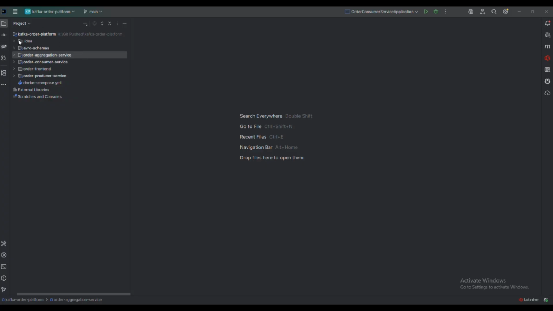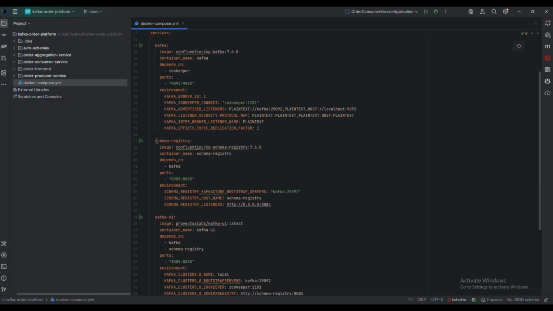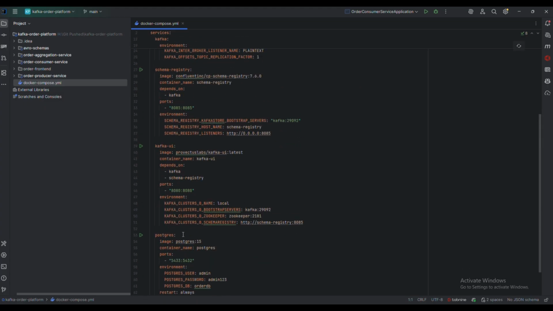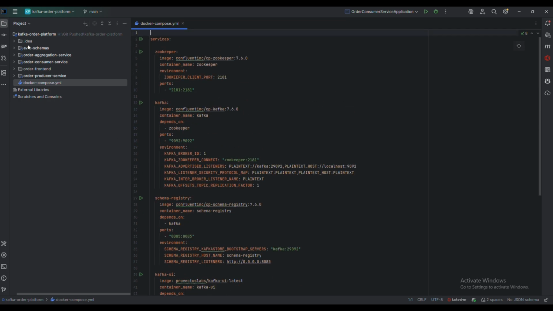Now we will see my backend code. This comes with 5 different services using Docker Compose. Using Docker Compose, I run Zookeeper, Kafka, Schema Registry, Kafka UI, and PostgreSQL. These are the services I use: Avro service, order aggregation service, order consumer service, order publisher service, and frontend.